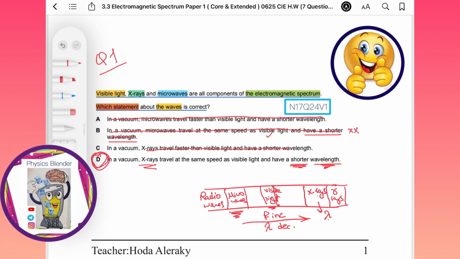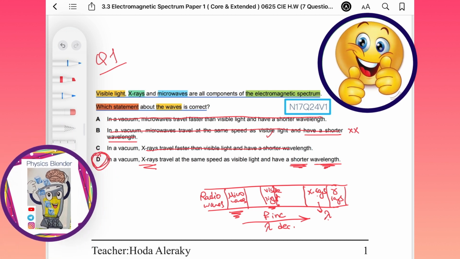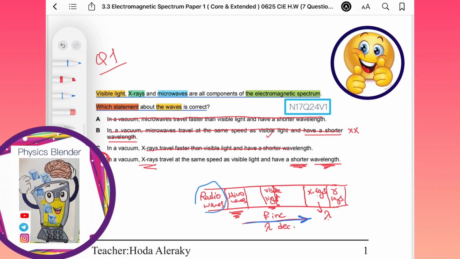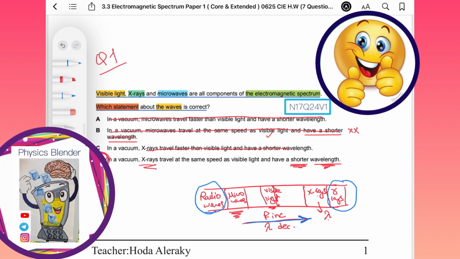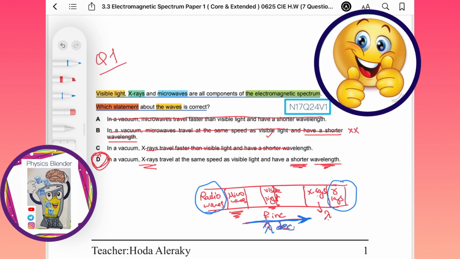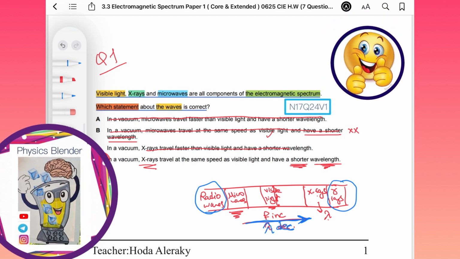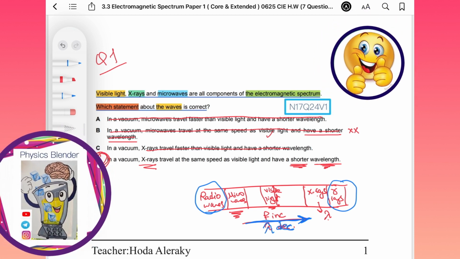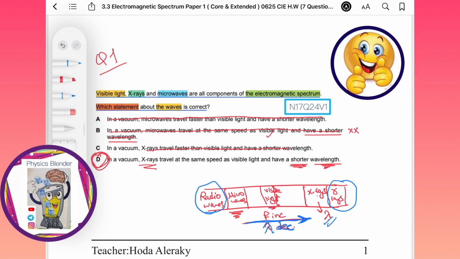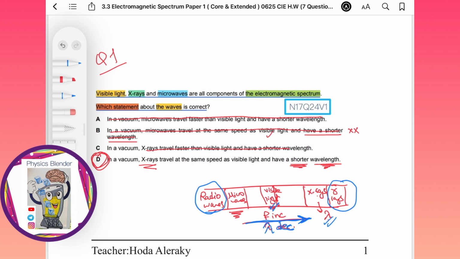Okay? So you should know that in this direction, when you have radio waves here and you have gamma rays here, the wavelength decreases. So this statement will be correct, that X-rays have shorter wavelength than visible light. Okay?